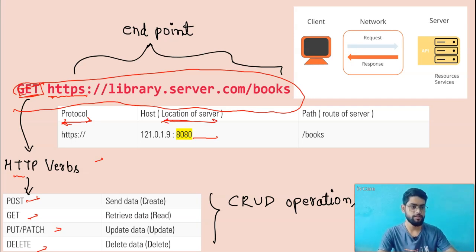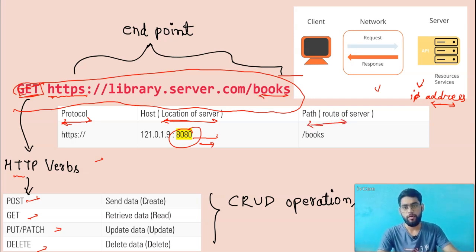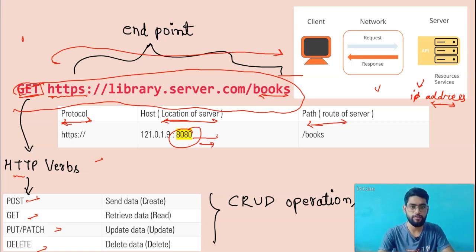And then this is the library dot server, like we need a server, right? If there is a server, it must have an IP address, which means it must have a unique address. Every computer or every machine has a unique address, right? So we have to know that. So this is an address, right? And after that, there is a path, the root of the server. Sometimes we call it the endpoint of the API. From here to here, we call it the endpoint of the API. So this is how a REST API is created.